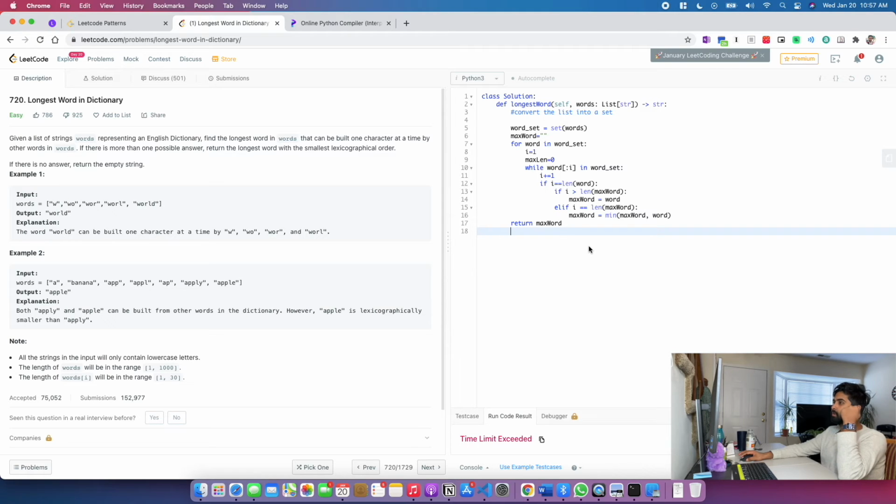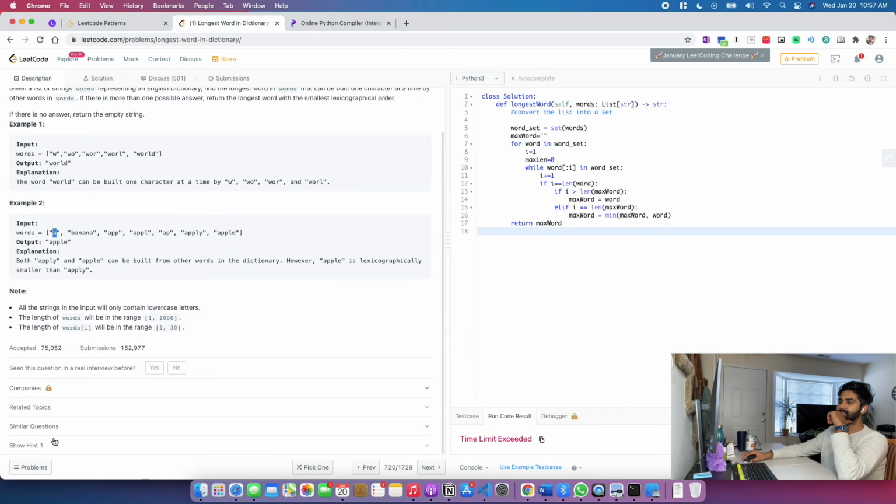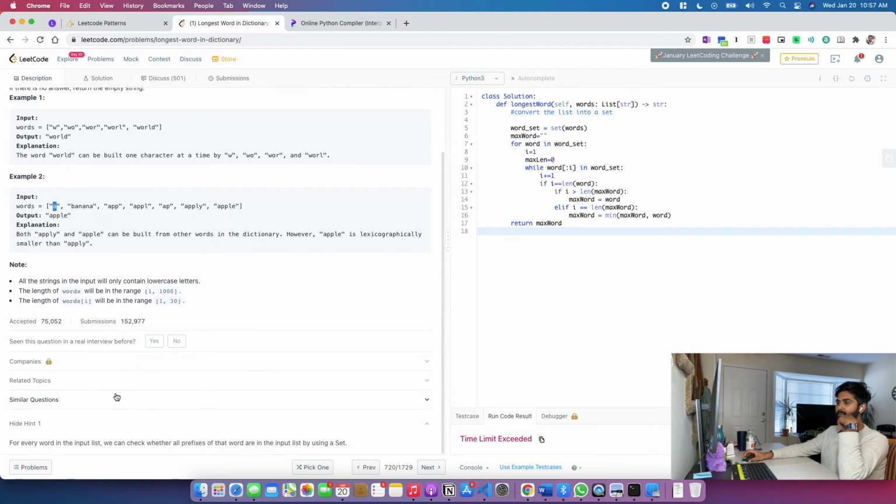For a word called word, do we have any hints? Okay, we have a hint. We can check whether all the prefixes of that word are in the input list by using a set. Okay, this is the hint that we've used.